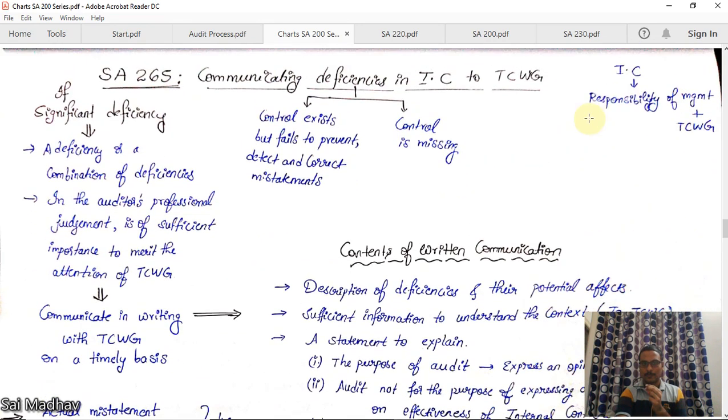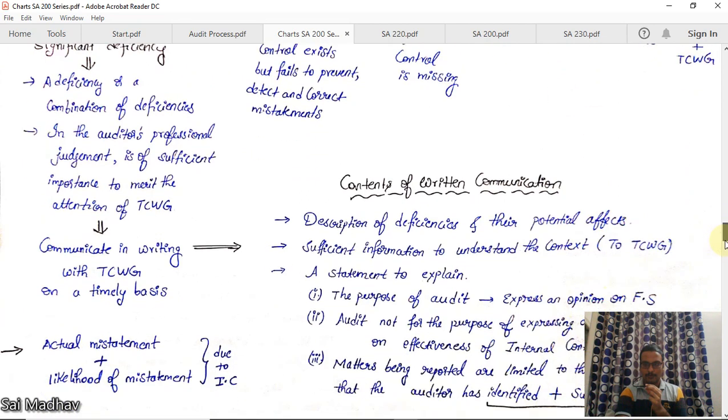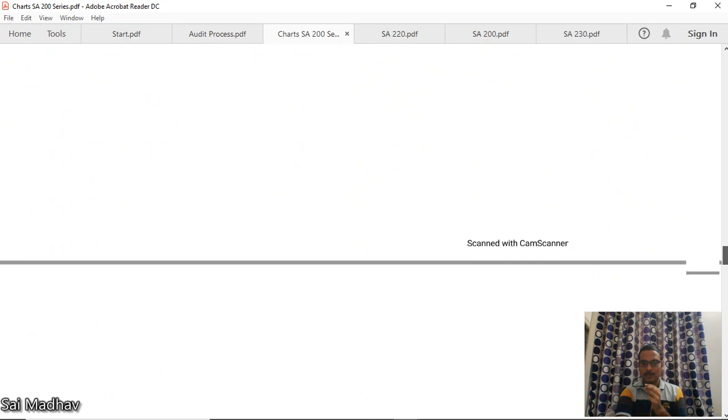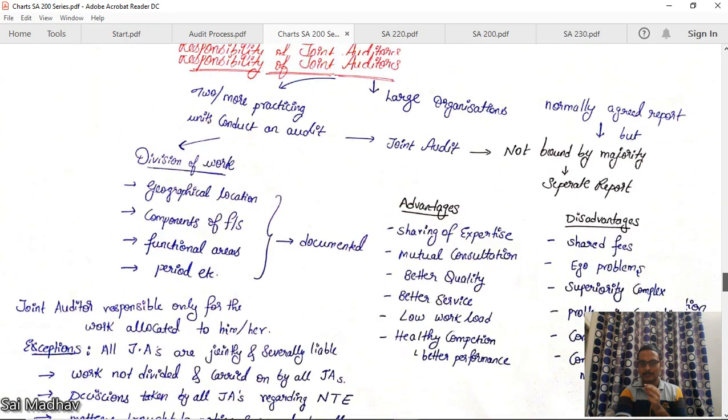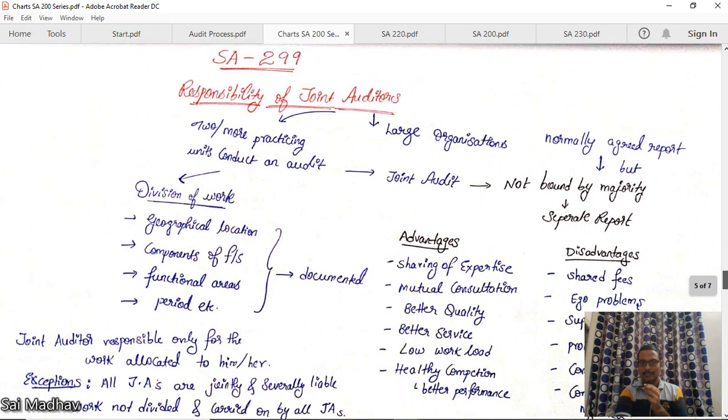Okay, now the next standard is SA 299. This is also a very simple one, guys. The title is Responsibility of Joint Auditors. See, who are joint auditors? Generally in large organizations, where the work is heavy, there will be two or more practicing units conducting an audit. That is known as joint audit.